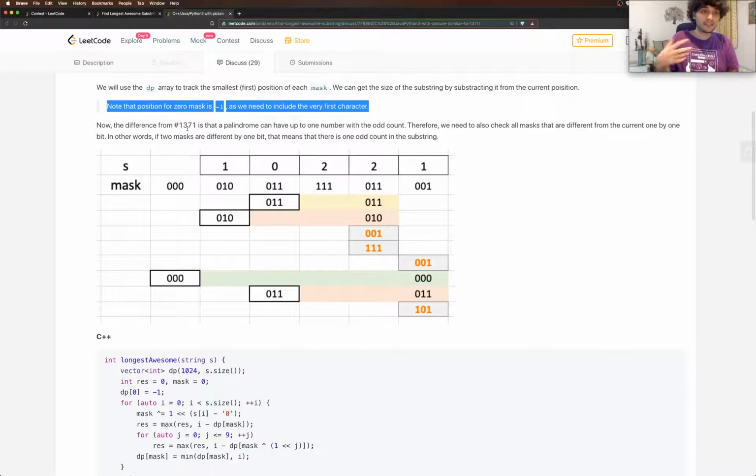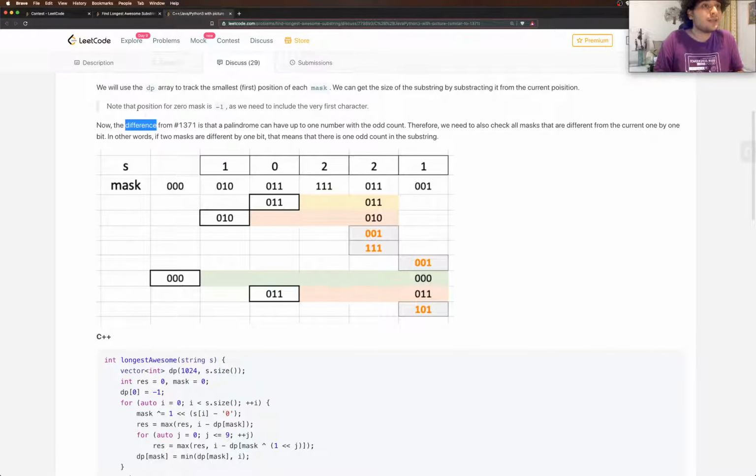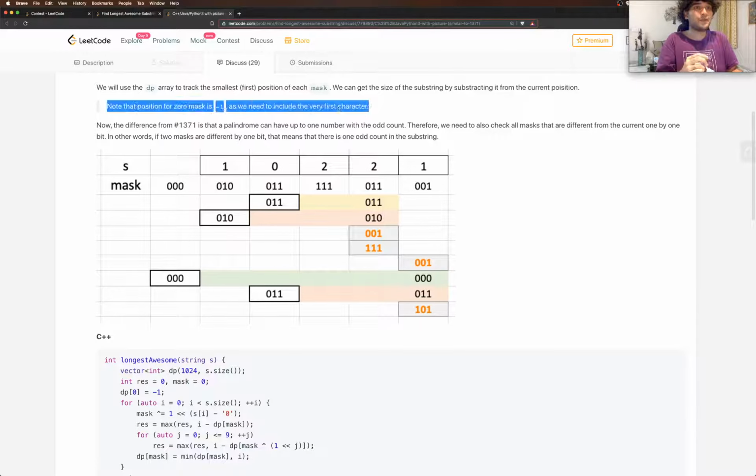If you're good at C or C++, you can also understand what is happening there. The idea of all these videos is the logic and not the language, not the syntax. Note that the position for 0 mask is -1 as we need to include the very first character. Again, this is a nuance which would come later.